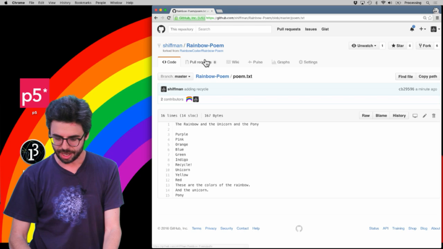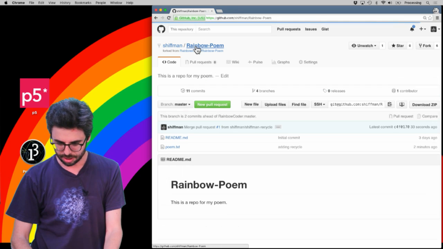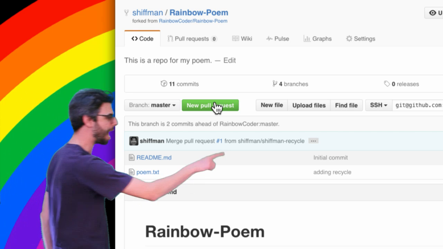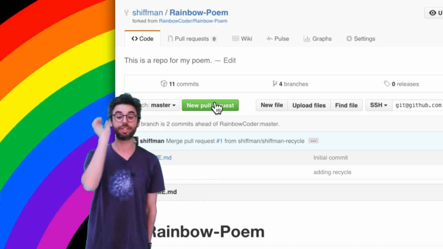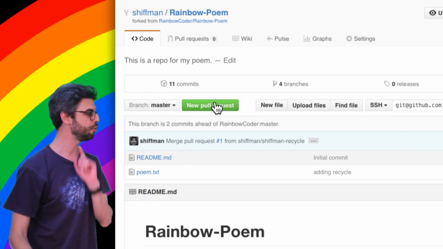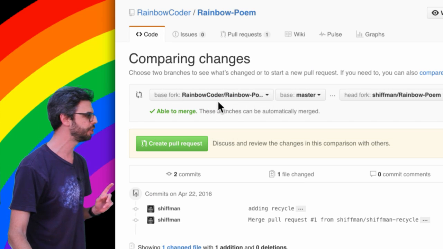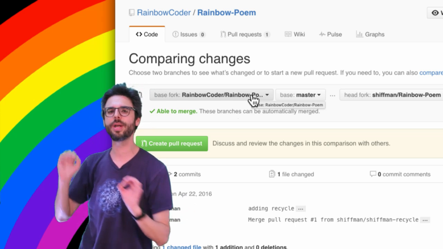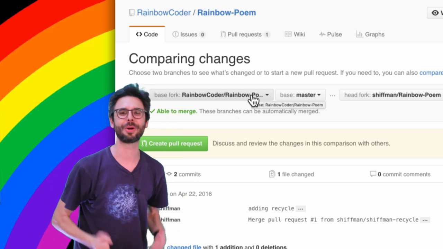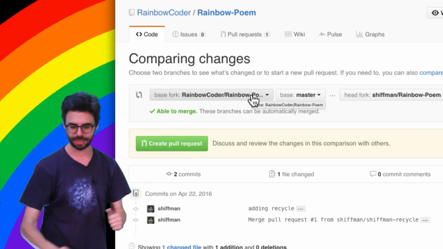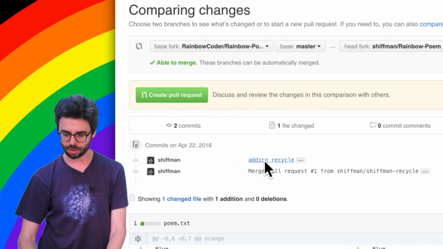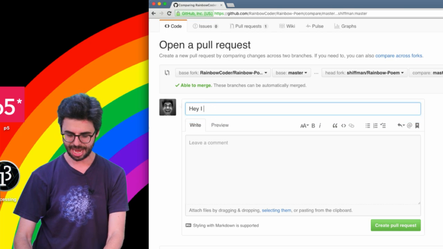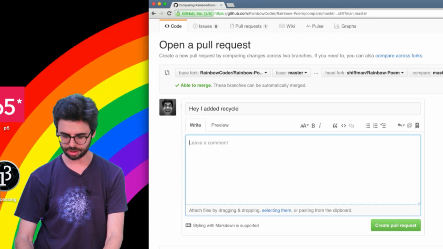What happens now if I go to here? Now look at this. There is an option right here. Now I'm in Schiffman/Rainbow Poem. I can say new pull request. When I click new pull request, it's going to tell the original repository, Rainbow Coder, that I have a pull request. So I'm going to create a pull request with this commit, adding recycle. I'm going to say, hey, I added recycle. Please,